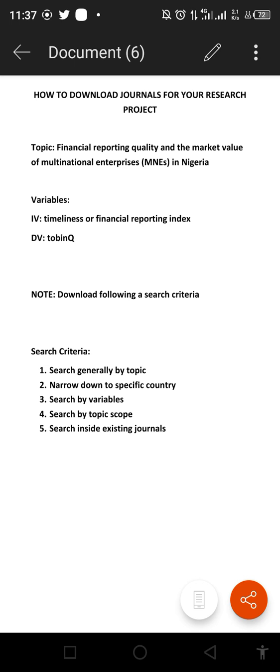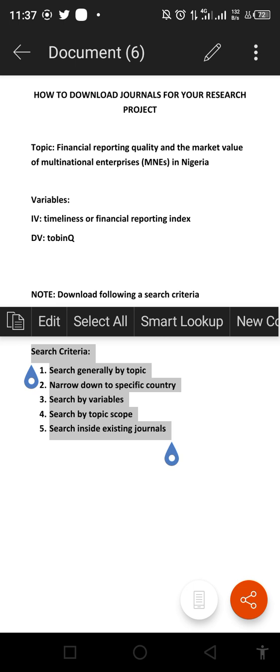Whenever you are trying to search for journals online, and you want to download journals based on your topic, there are some search criteria that you need to follow in order to bring studies that are useful to your research project or research article. The number one search criterion that you need to follow is that you have to search by generic terms. What do I mean by this? Just search generally by your topic. You go to your Google Chrome and type your topic generally into it.